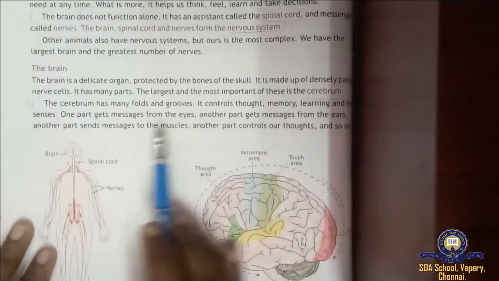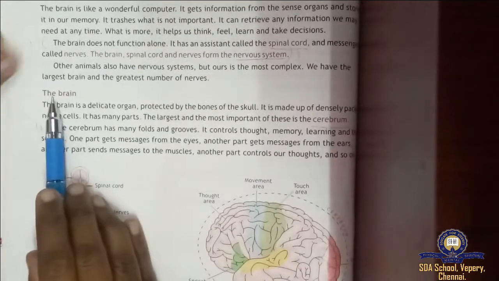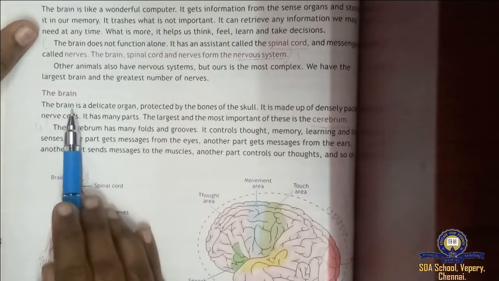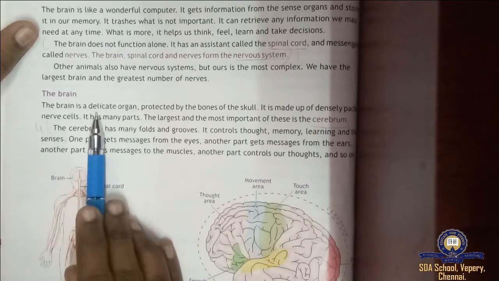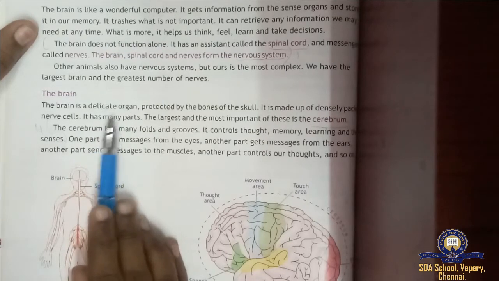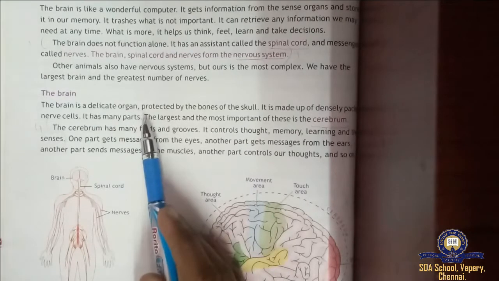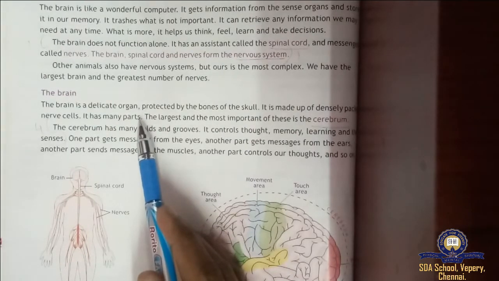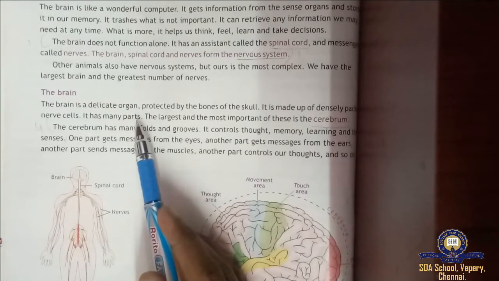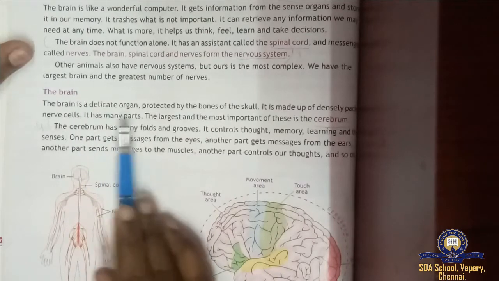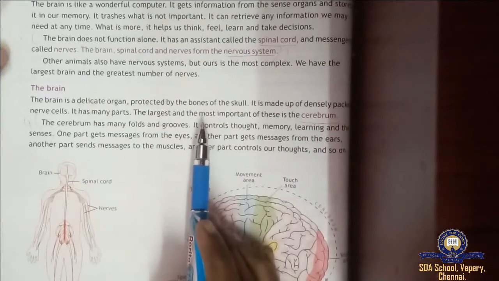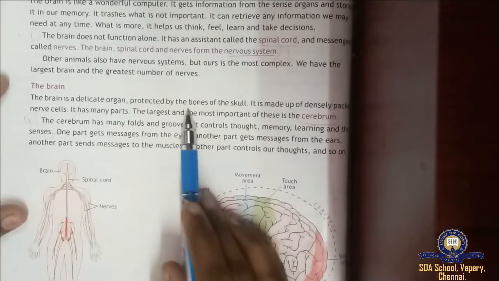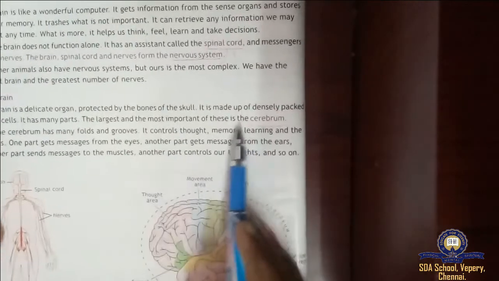So first we are going to see about the brain. The brain is a delicate organ. Delicate, D-E-L-I-C-A-T-E. Delicate means easily broken, very soft. The brain is a delicate organ protected by the bones of the skull. We already saw that.